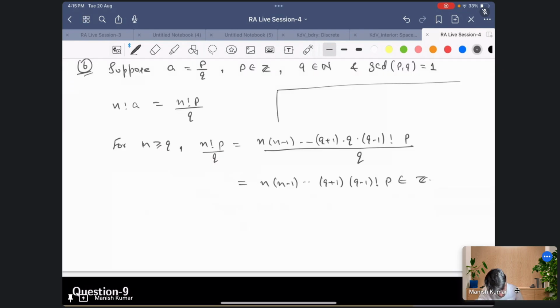Now, let me tell you this thing. Cos of m pi, what is this? Suppose m is 0, then cos 0 is 1. When m is 1, then cos pi is minus 1. So if this m is even, 2k, then we know that the cos is going to take value 1. Otherwise, when m is odd, it is going to take value minus 1, right? So now, did you get the answer?